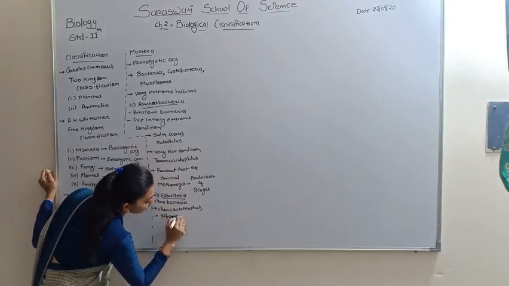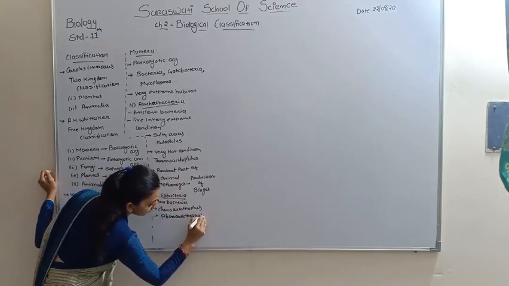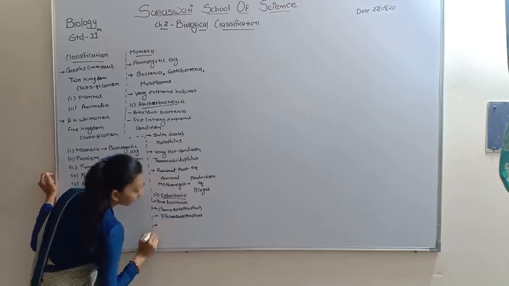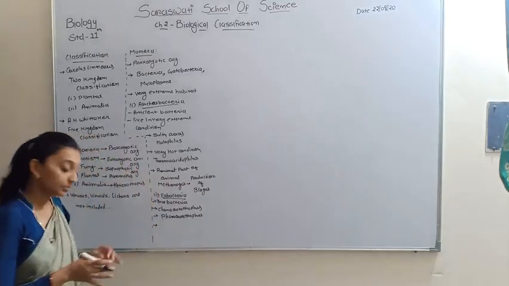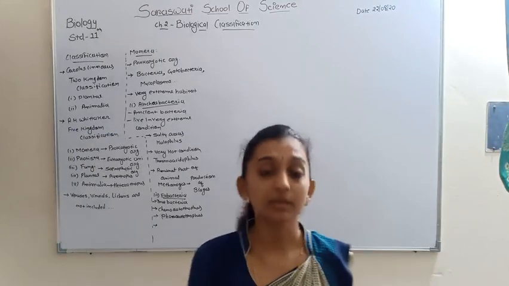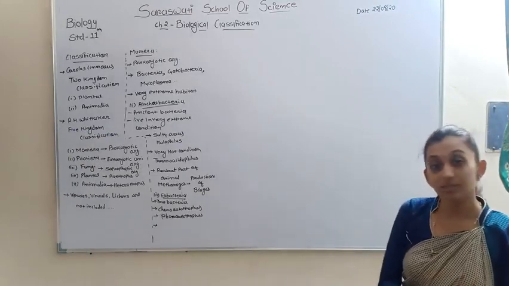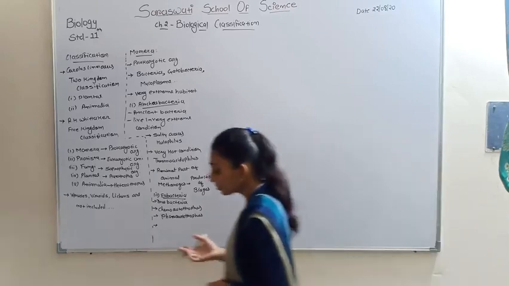Some are cyanobacteria or blue-green algae, which are photosynthetic bacteria.